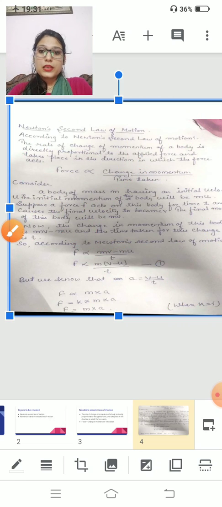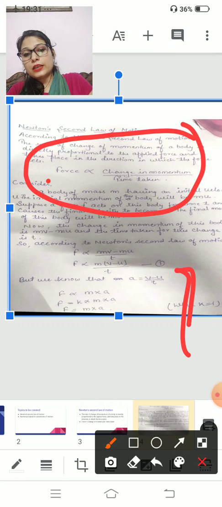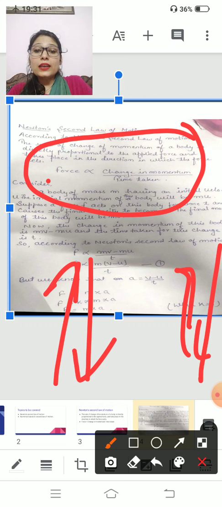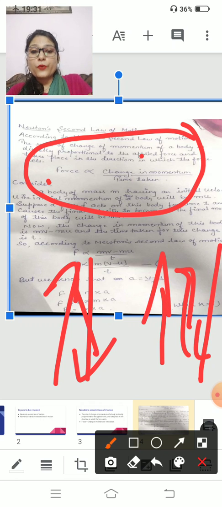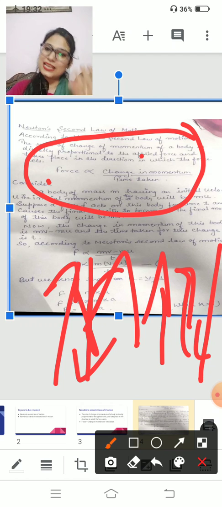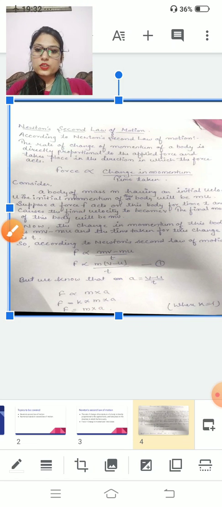Clear? With this we can say that force is directly proportional to change in momentum. If momentum increases, force will increase. If momentum decreases, your force will decrease. And force is inversely proportional to time taken. If time increases, force decreases. And if your time decreases, your force increases. Inversely means opposite, and in proportionality it goes the same way on the same side. Clear? I think this numerical is clear to you.